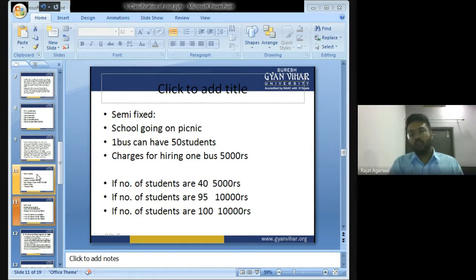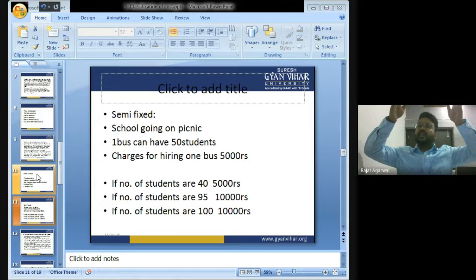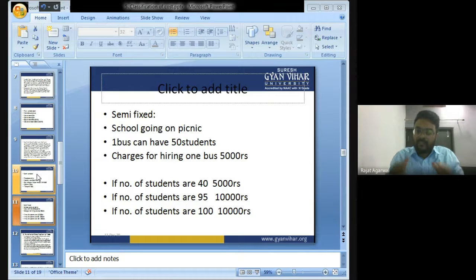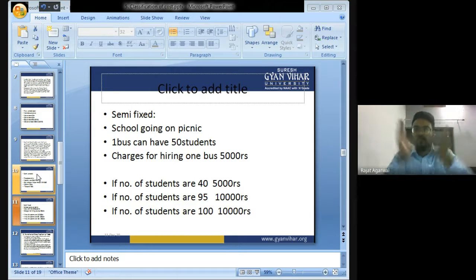What is semi-fixed cost? Semi-fixed cost is that cost which remains fixed up to a certain level, and after that it changes. Then again it remains fixed up to a certain level, then again it changes. So semi-fixed cost is that cost which remains fixed up to a certain level, then it changes, then again it remains fixed for a certain level, then again it changes. You will understand this with an example.